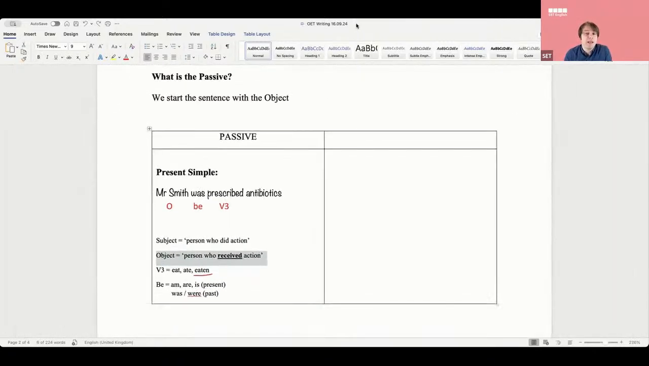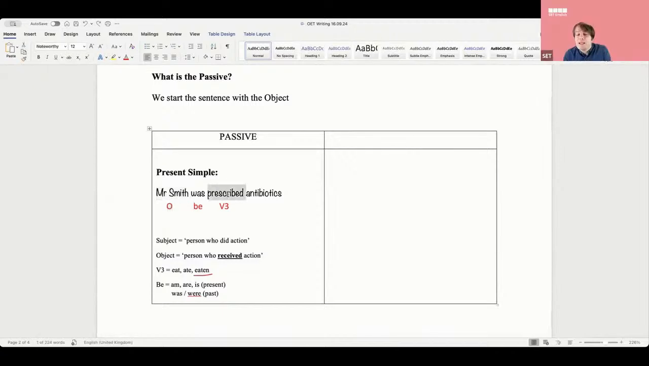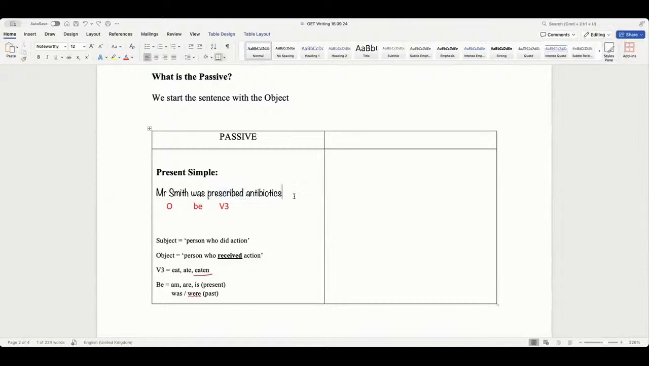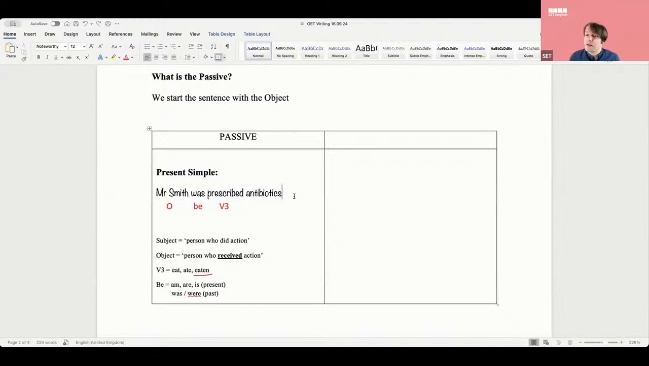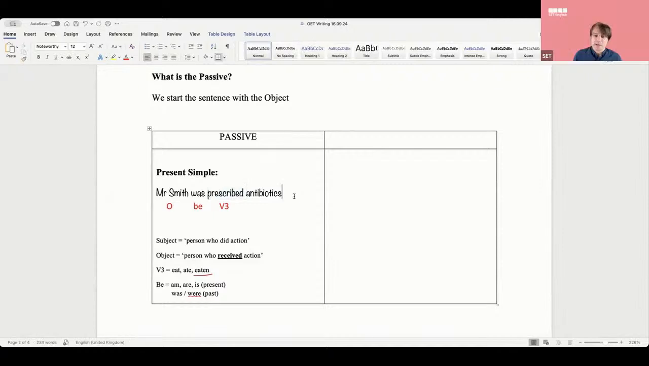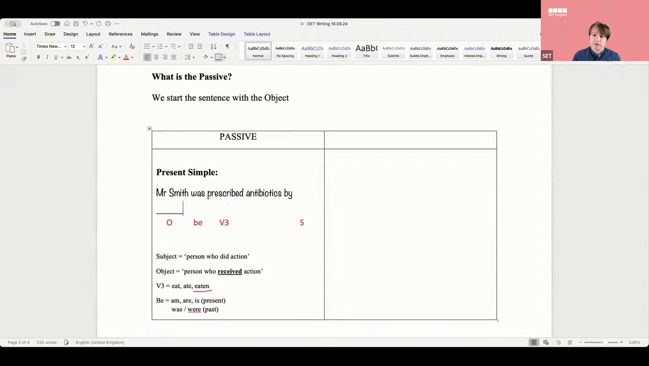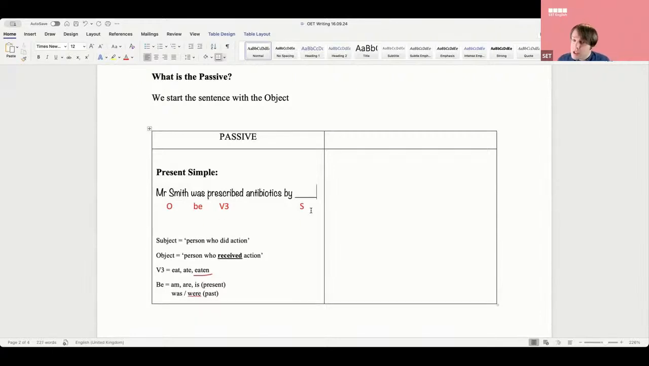Now, Mohadissa, you said that we start with the object. Agreed? So Mr. Smith is actually the object. Is he prescribing? No, he received the antibiotic. So who is prescribing? Who's doing the action? The medical team. How do I say the subject? We can say at the end, Mr. Smith was prescribed antibiotics by doctors.